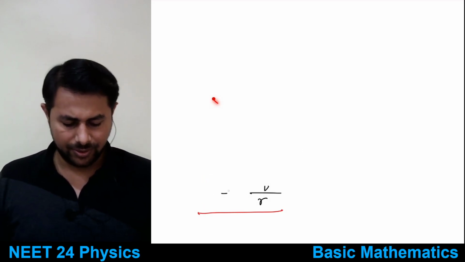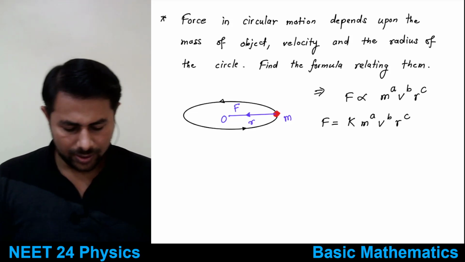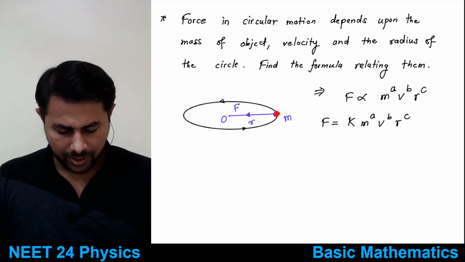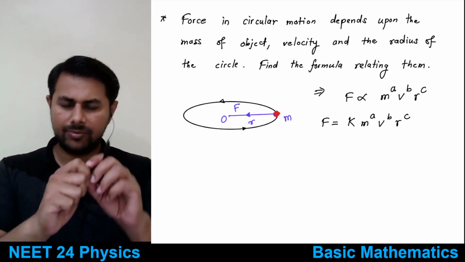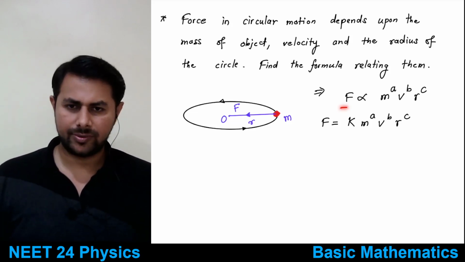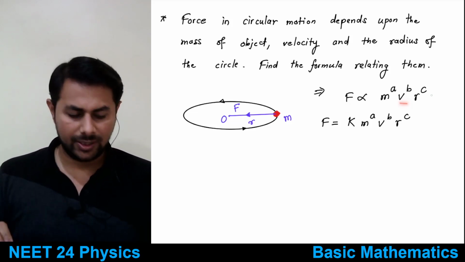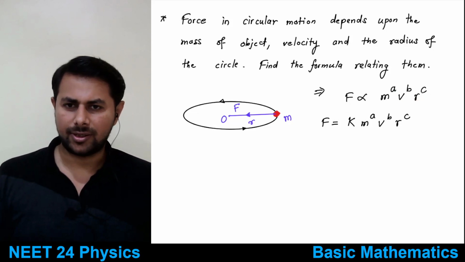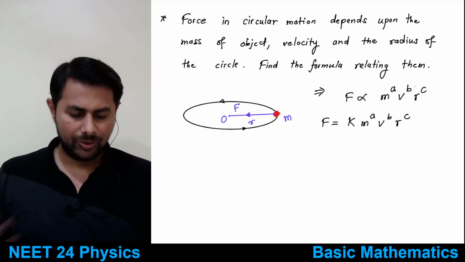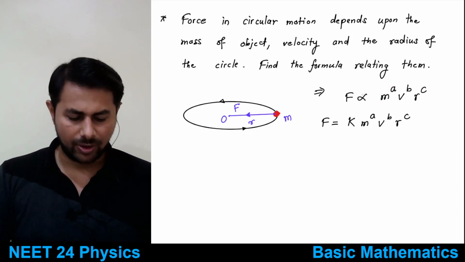Let us just find it out. Okay, so that you will get a clear idea. See, what is given is that if there is an object moving in a circle, the force acting on that object depends on the mass of the object, its velocity, and the radius of the circle. It's given.